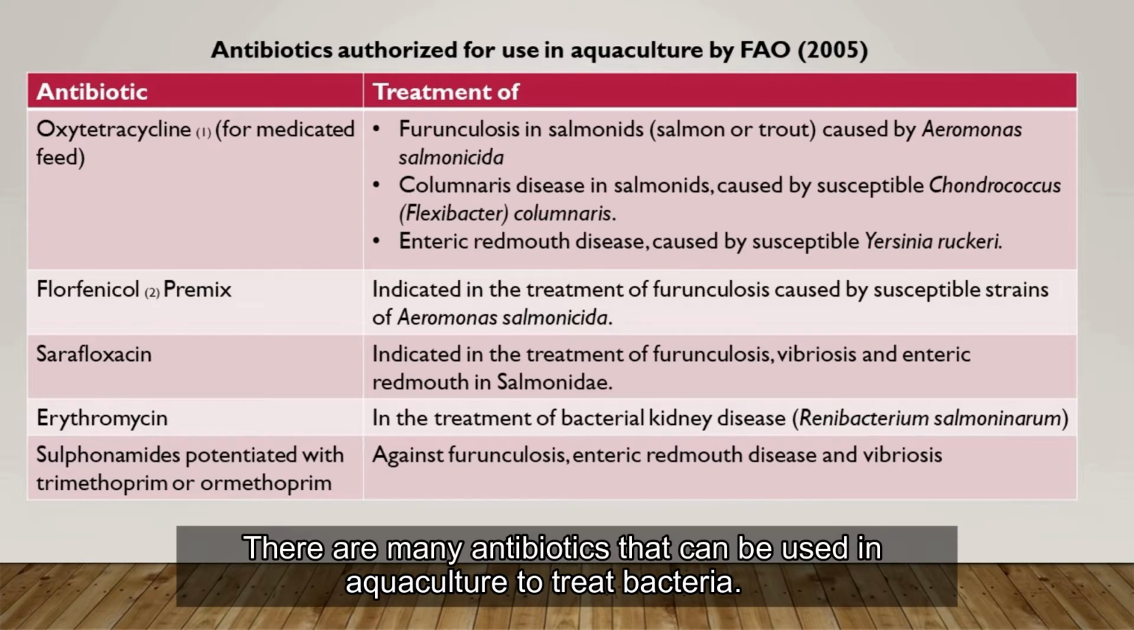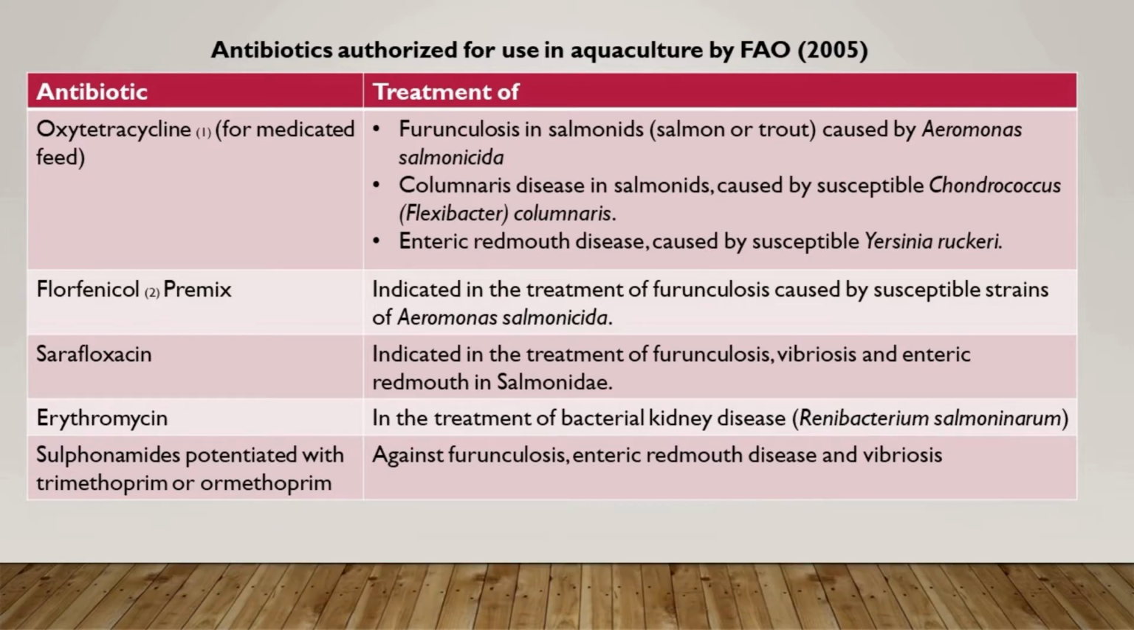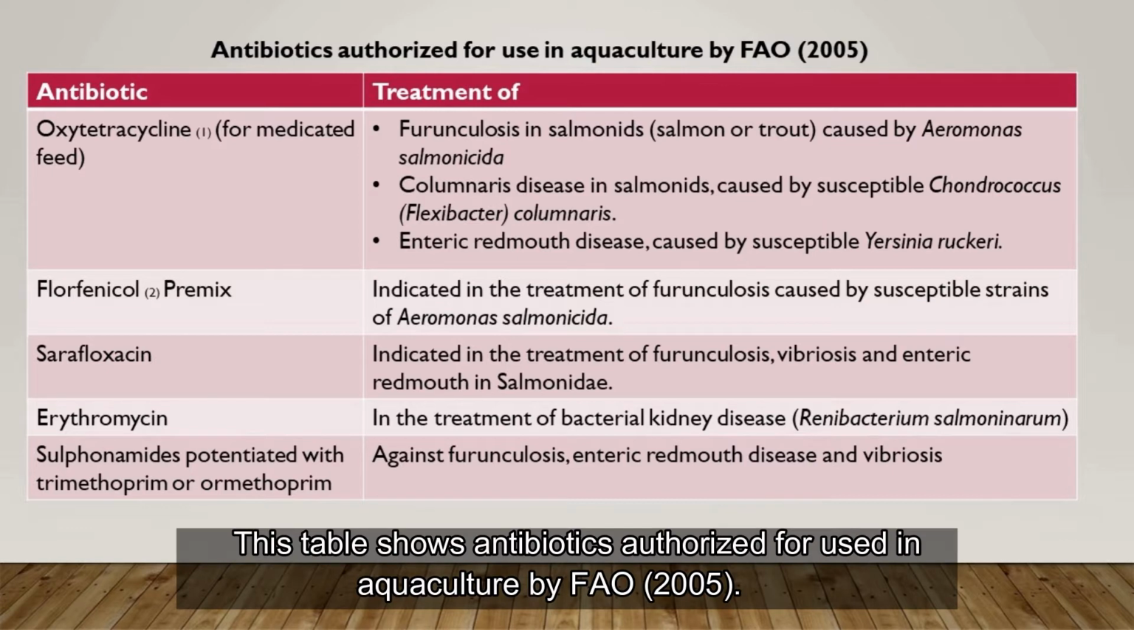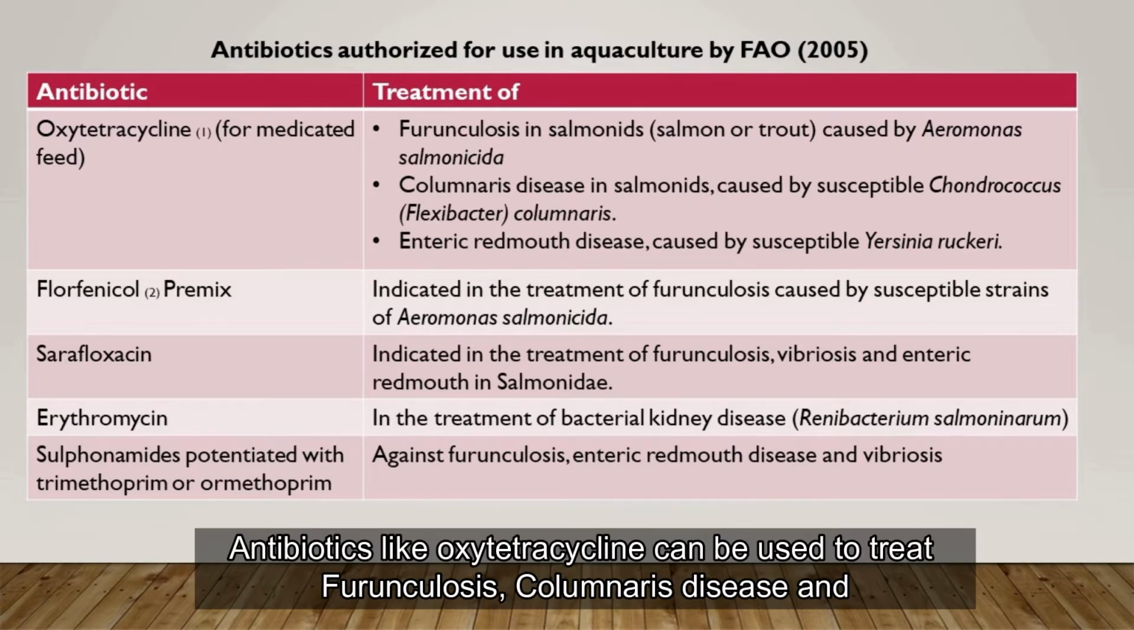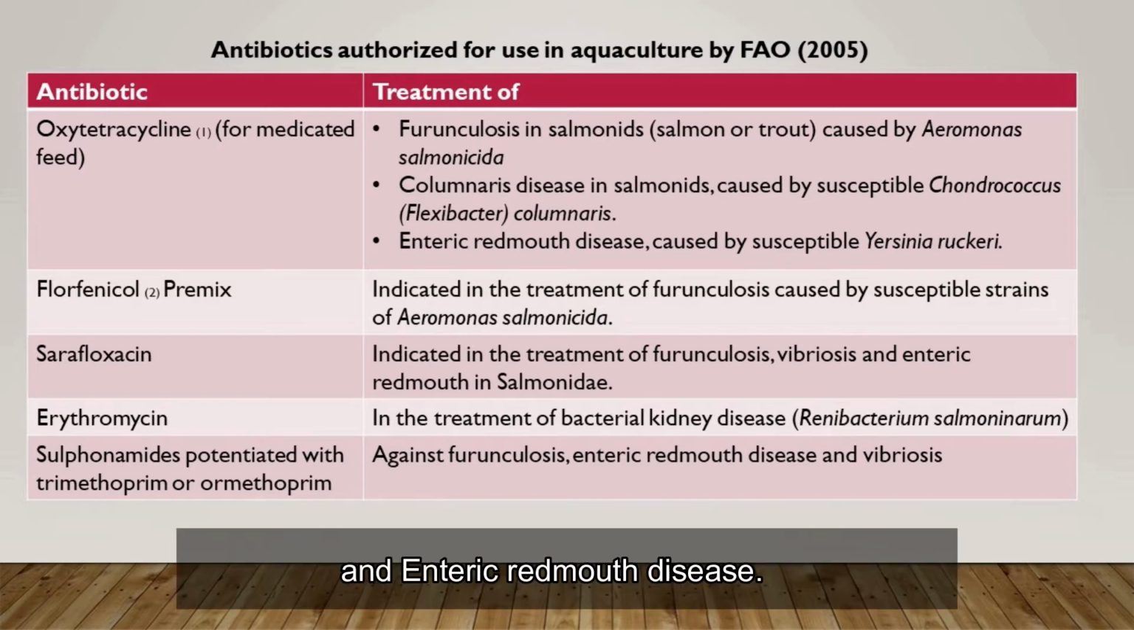There are many antibiotics that can be used in aquaculture to treat bacteria. This table shows antibiotics authorized for use in aquaculture by FAO 2005. Antibiotics like oxytetracycline can be used to treat furunculosis, columnaris disease, and enteric red mouth disease.